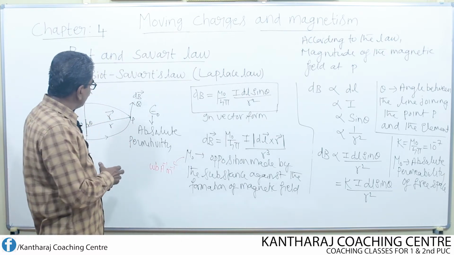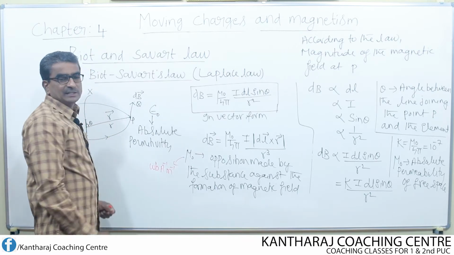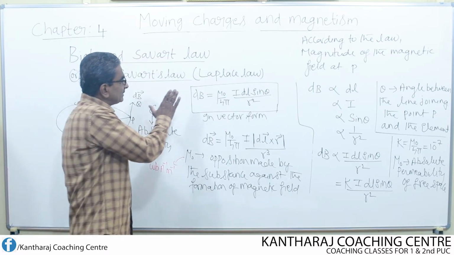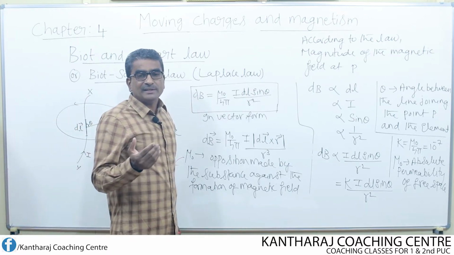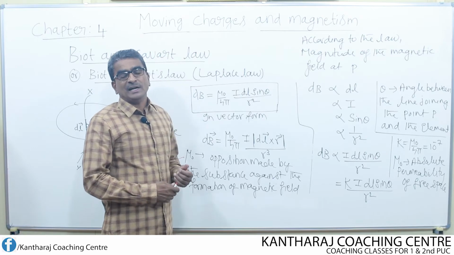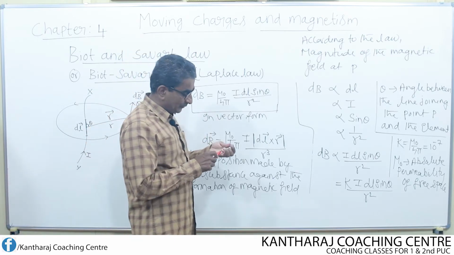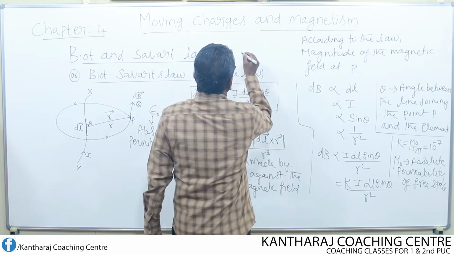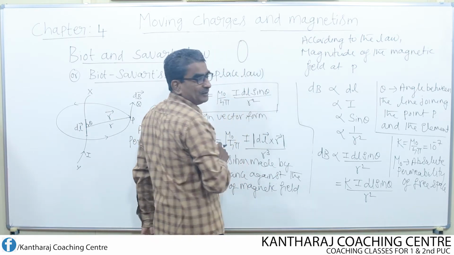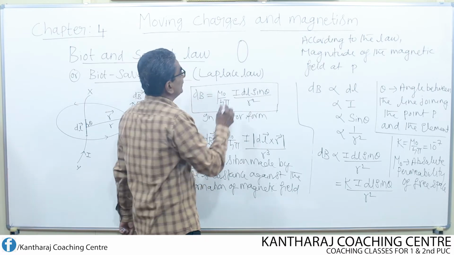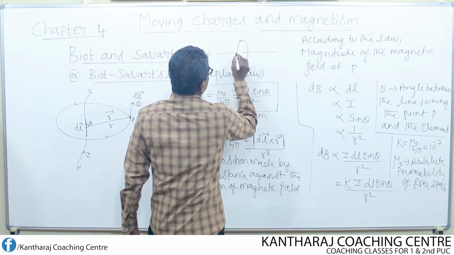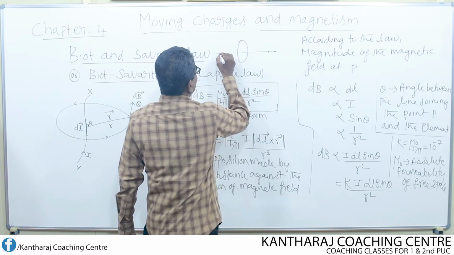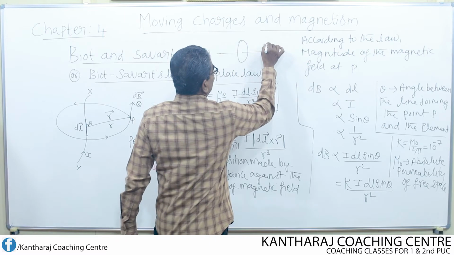Now, what is the use of finding the magnetic field only due to the small portion of the conductor? By using this equation, we can find the magnetic field at a point on the axis of a circular loop carrying current. If there is a circular loop or circular coil of wire, if this is the axis, then at any point on the axis, either here or here or here, what is the magnetic field?